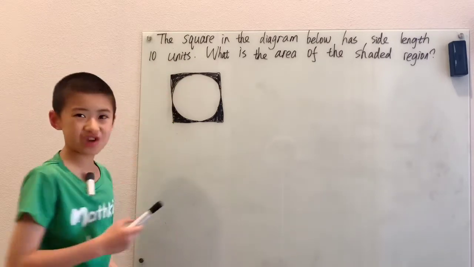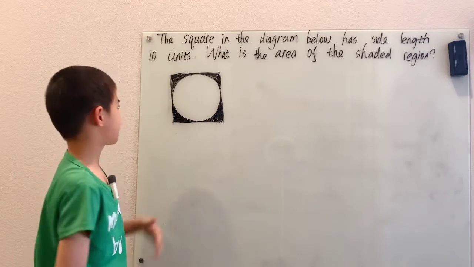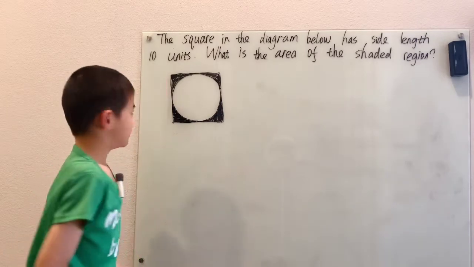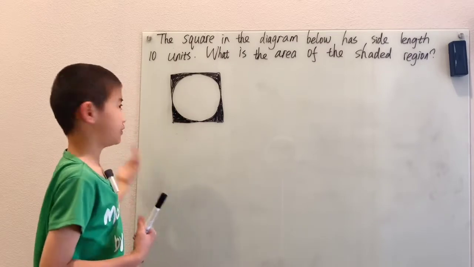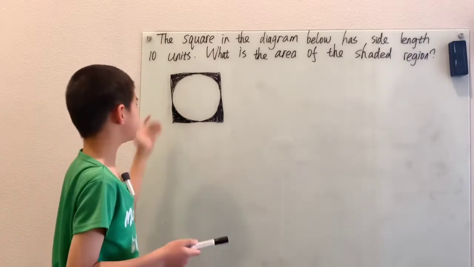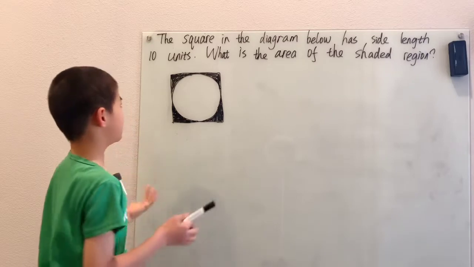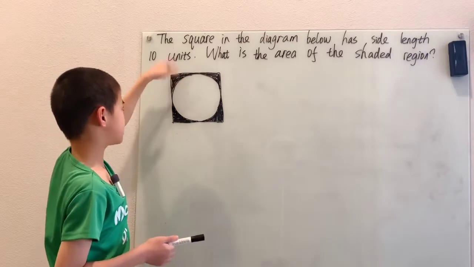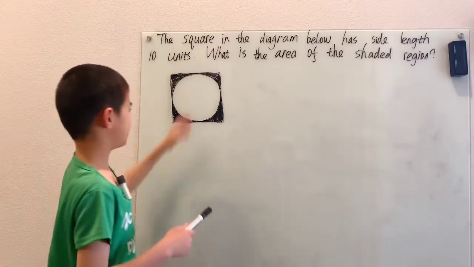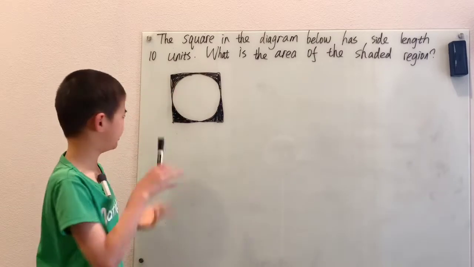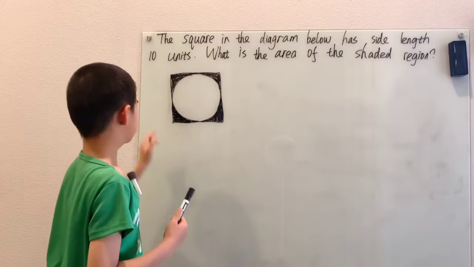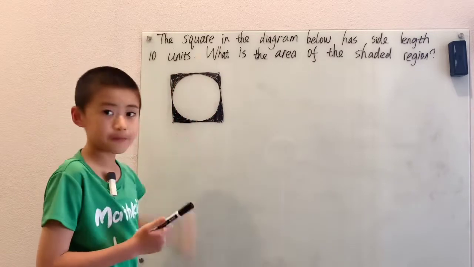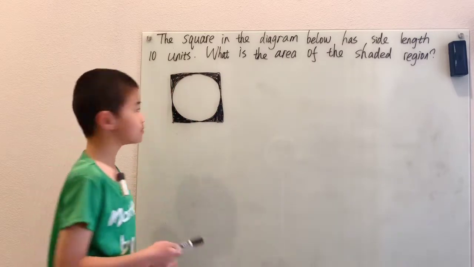Now, in this geometry problem, as in most geometry problems, when they want you to find the area of something, a lot of the times you don't have a nice neat formula, like with a triangle or a rectangle or something else. You don't have a nice neat formula for finding the area of these weird shapes, these curved triangle-ish things. But what we can do is express these shaded regions in terms of things that we know.